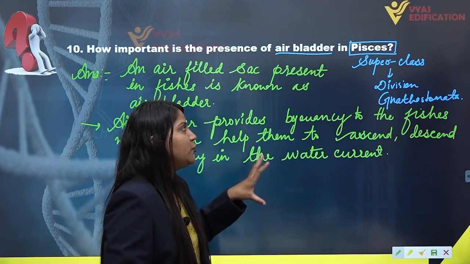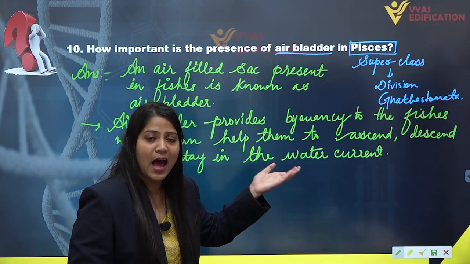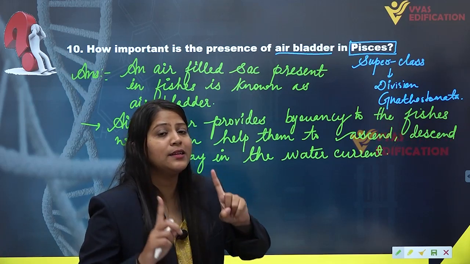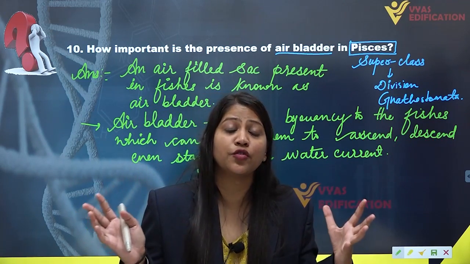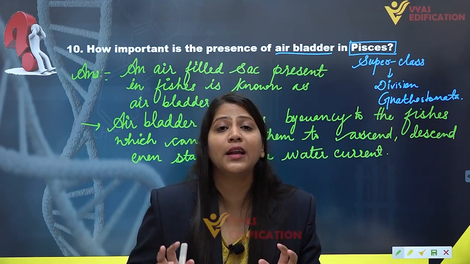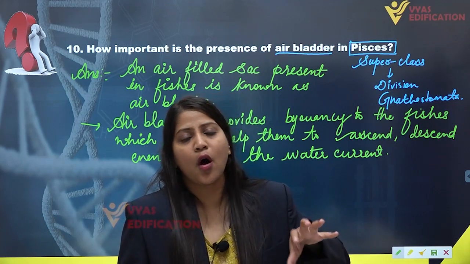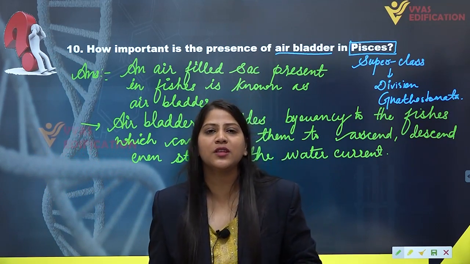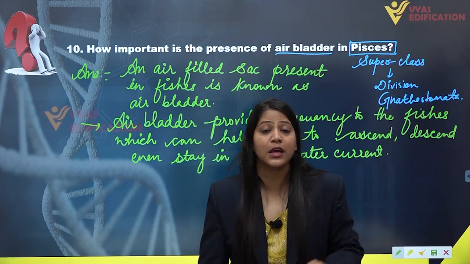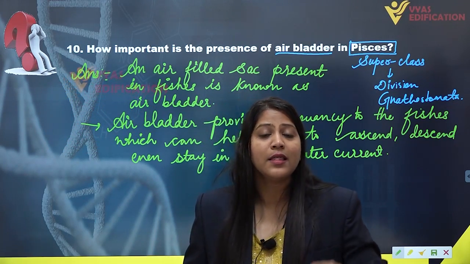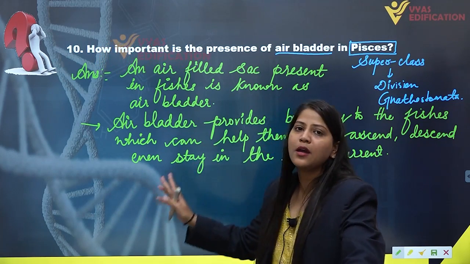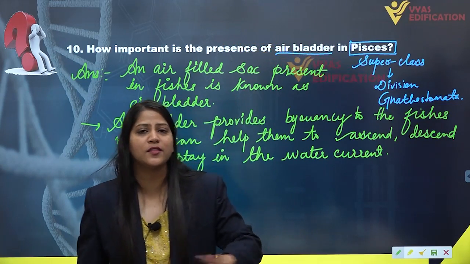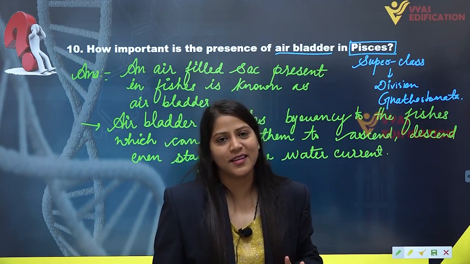So if we are talking about the superclass Pisces, it has two classes in it, that is chondrichthyes and osteichthyes. The chondrichthyes fishes like sharks, the bigger fishes, with skeleton made up of cartilage, do not have air bladder. That is why they have to swim constantly without sinking. If they stop swimming in water, they will sink because no air bladder is present in them, and that is why they have to swim constantly throughout their life without sinking.